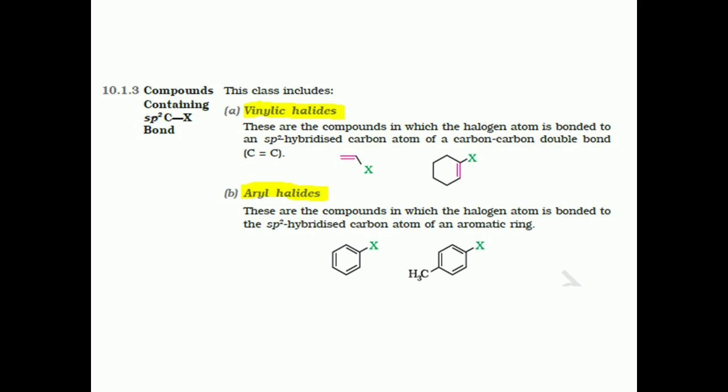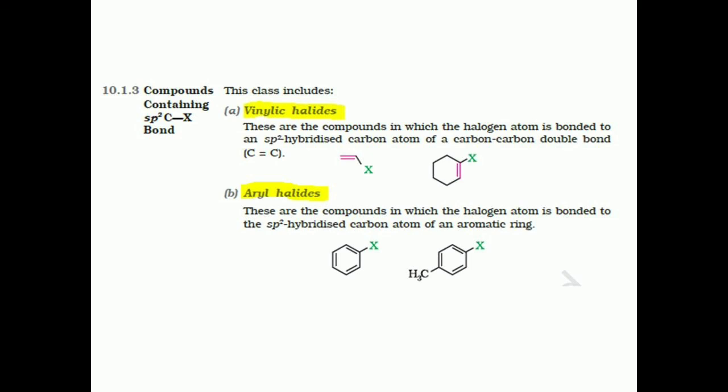The halogen atom is directly bonded to the sp2 hybridized carbon atom of the aromatic ring. A simple example here is chlorobenzene, if that X is replaced by Cl group, Br group, and so on. So remember the hybridization of the carbon atoms in each, and that is forming the basis of the classification of the monohalogen derivatives.